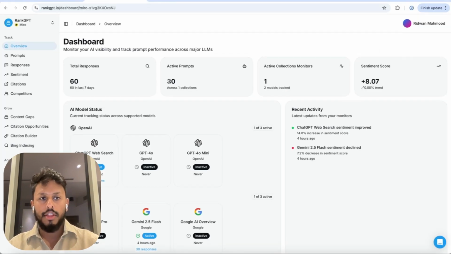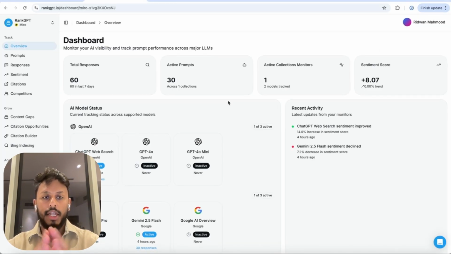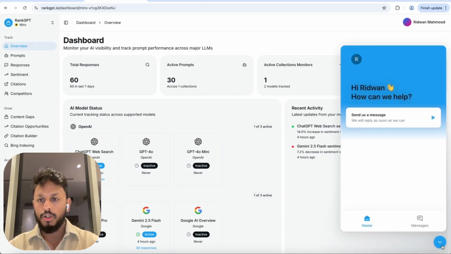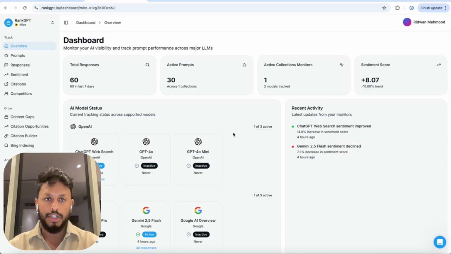So the first key thing to know in RankGPT, if you need any help and you need to speak to our team, you can do so using the support icon in the bottom right, and then you can click send us a message and let us know if you need any help or if you have any questions about anything, and we'll get back to you as soon as possible.